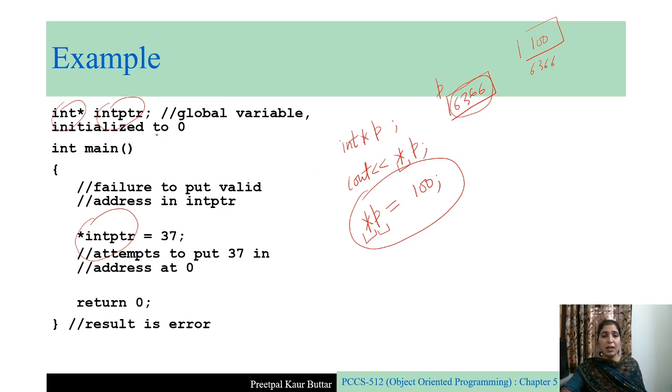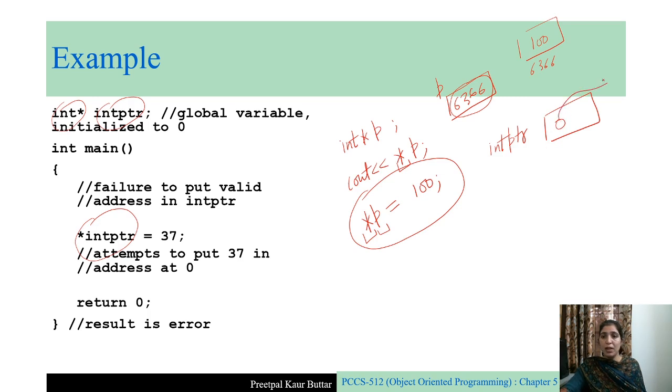The pointer is an uninitialized pointer, so it is pointing to the address 0. And here what are we doing? We are trying to change the value contained at address 0. Okay, so initially int ptr is allocated in memory. Int ptr is initialized to value 0.